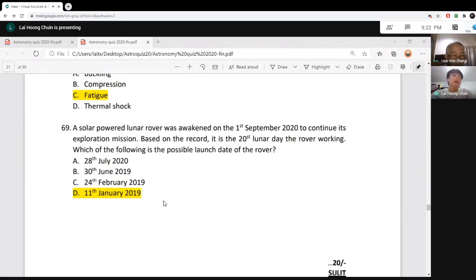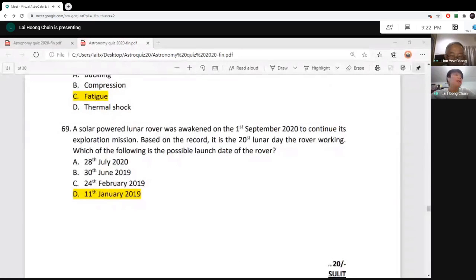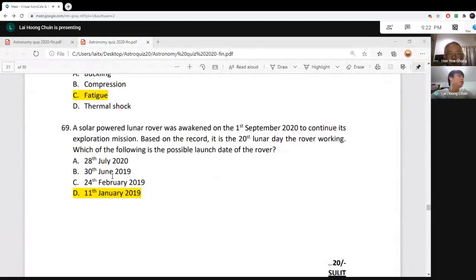So if you launch on 24th of February, one lunar day is about 29.5 Earth days. If you calculate back, you will reach the moon, let's say, on the end of February, 28th, or we say 1st of March. If you reach on 1st of March as the first day, then it will be the 19th lunar day of the rover working.